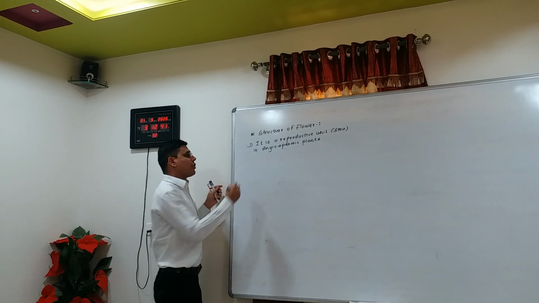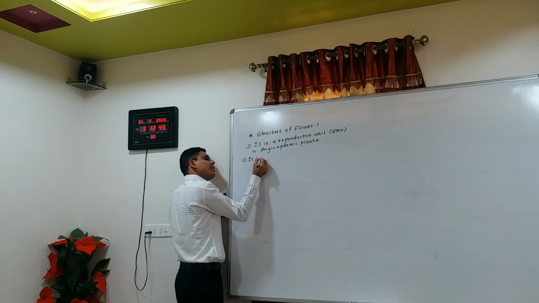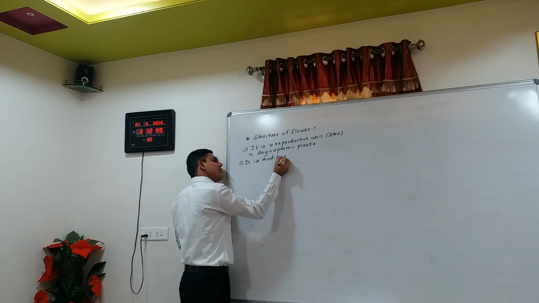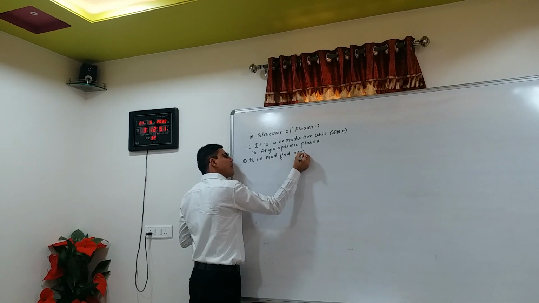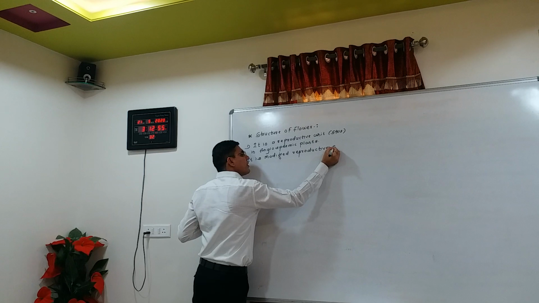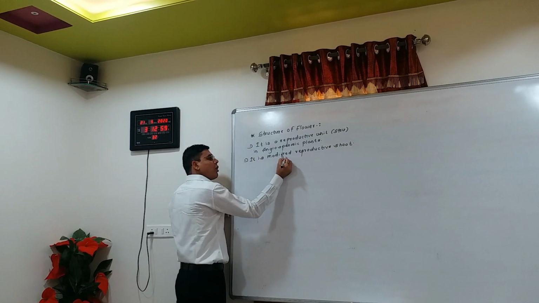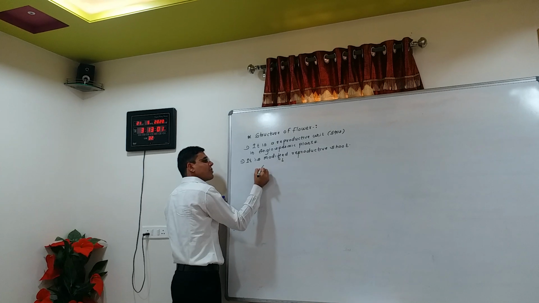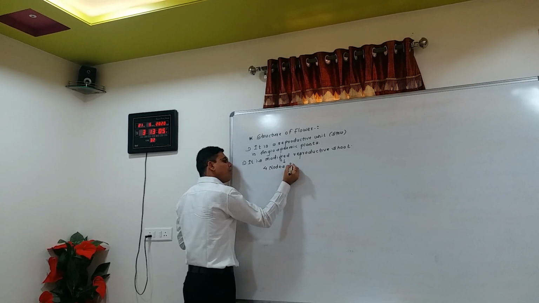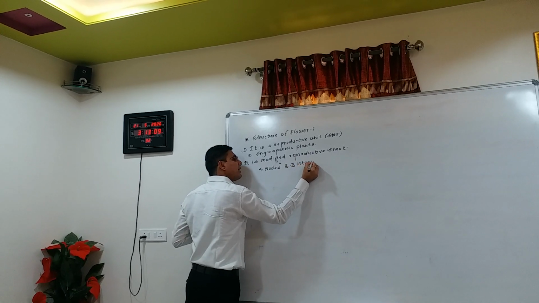Another definition of flower is that it is a modified reproductive shoot. This modified reproductive shoot consists of four nodes and three internodes.